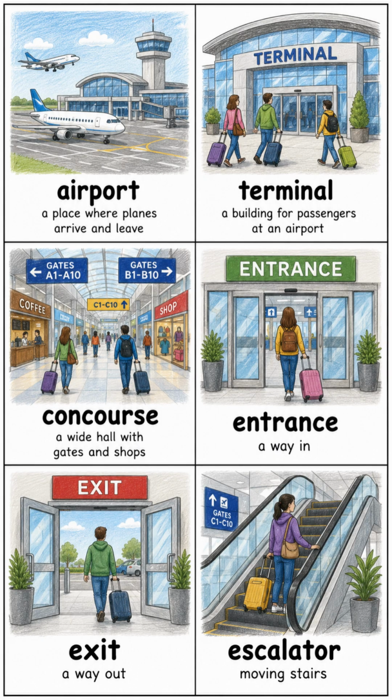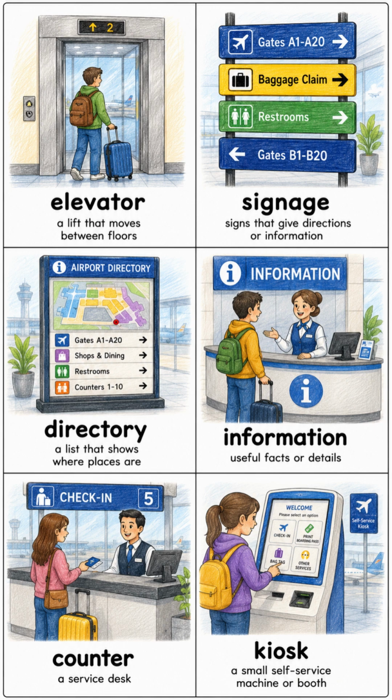Airport, a place where planes arrive and leave. Terminal, a building for passengers at an airport. Concourse, a wide hall with gates and shops. Entrance, a way in. Exit, a way out. Escalator, moving stairs. Elevator, a lift that moves between floors.